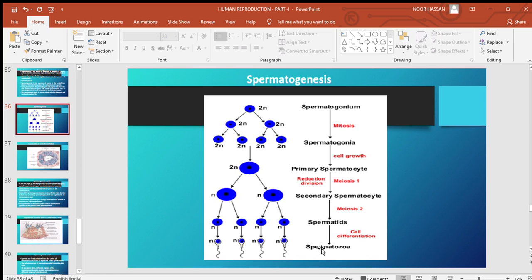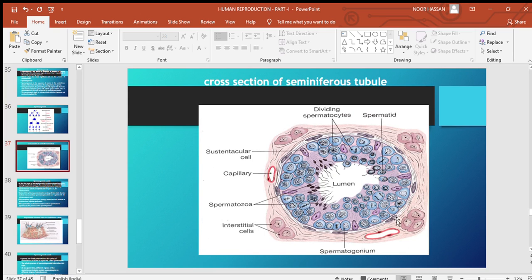Okay, so this is a diagrammatic representation to show spermatogenesis. And here is the section of the seminiferous tubule. Here we can see interstitial cells, the Leydig cells, and these are the Sertoli cells or sustentacular cells, and these are the spermatogonia, which become primary spermatocytes. Then they undergo division to form secondary spermatocytes, and spermatids are produced. Later on, spermatids are converted into mature spermatozoa, which are released into the lumen, or the cavity, of the seminiferous tubule.